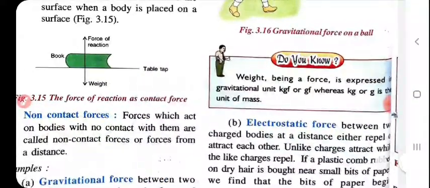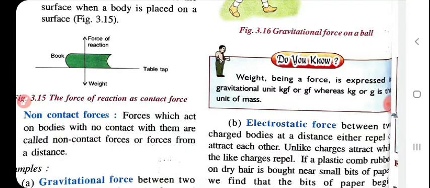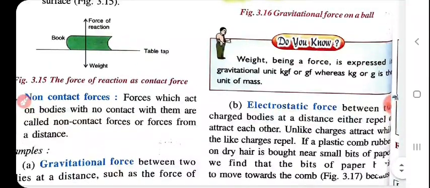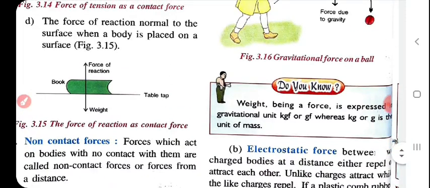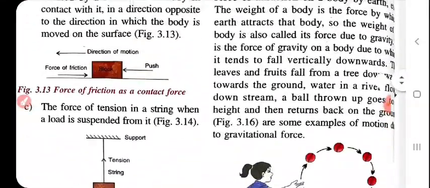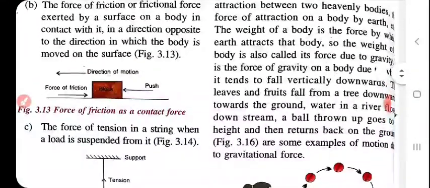Now the non-contact force. The force which acts on a body with no contact is called the non-contact force. An example is the gravitational force between two bodies lying at a distance, such as the force of attraction on a body by the earth.